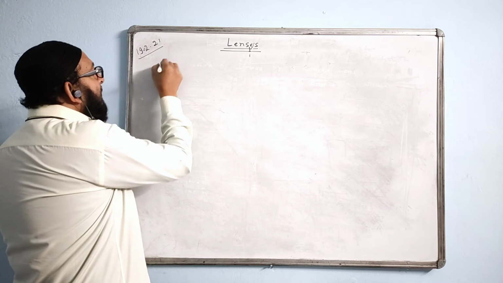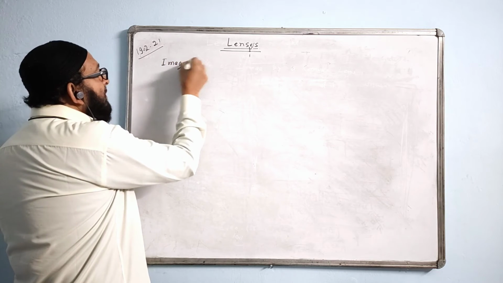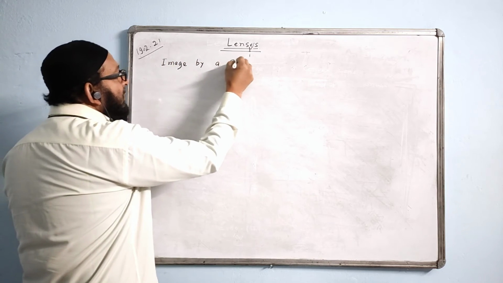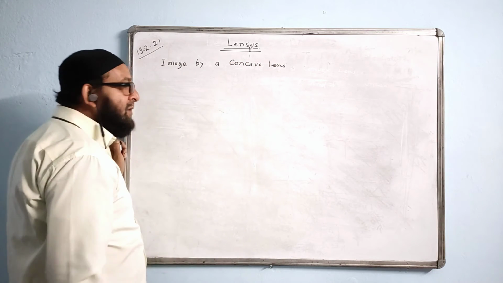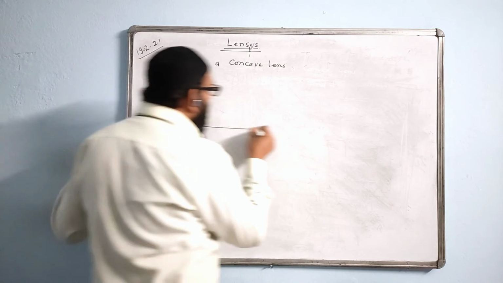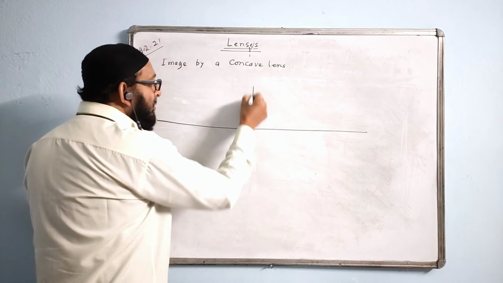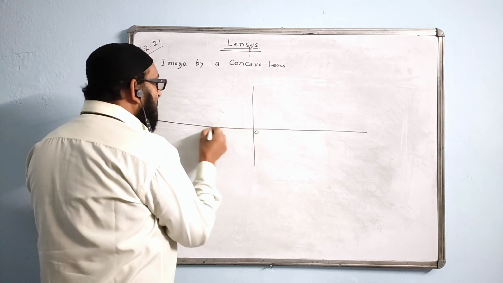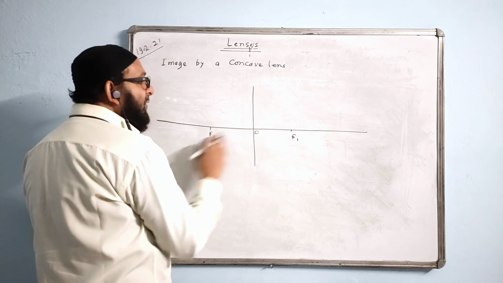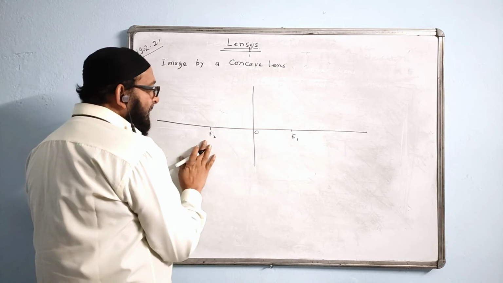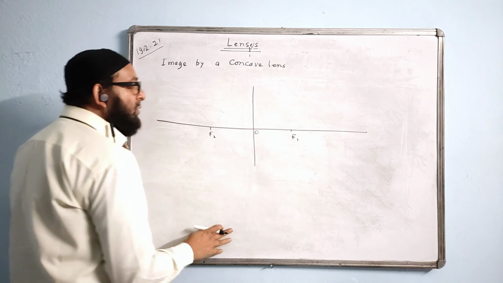Now we are doing the image by concave lens. Concave lens is also known as a diverging lens. So first we will draw a line like this. Same way we are doing. So this one, optical center. This side we will mark F2. This side we will mark F1. Or just at F here, there is also F. But this is the principal focus. This is your auxiliary focus.